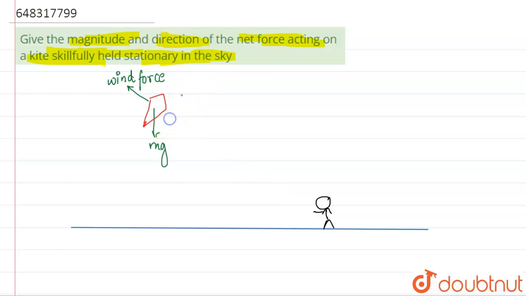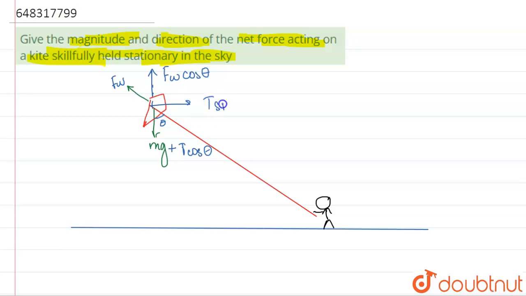So what we see is that when we take the components, firstly the components of tension. Firstly let's draw this kite. Now when we take the components of tension, let's suppose this is theta, so we will have T cos theta. Similarly this will also be theta. So the wind force, let's suppose this be Fw, so there will be Fw cos theta up, and over here there will be T sin theta, and over here Fw sin theta.